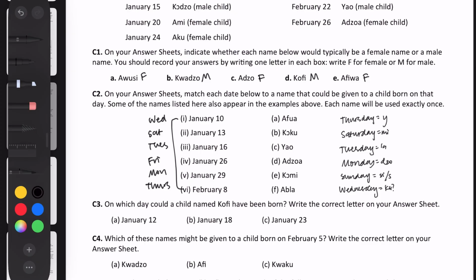Okay, now let's see which of our rules will apply to these names. So I think the obvious one is the Thursday. The Yao is the only one with a Y, so we can just match those right away. I guess I can write like a C to make it a little easier. And then for other patterns, I guess we can see this DZO that we found in Monday, so that probably matches up with the Monday over here, which is V, so let's just write in a D right there.